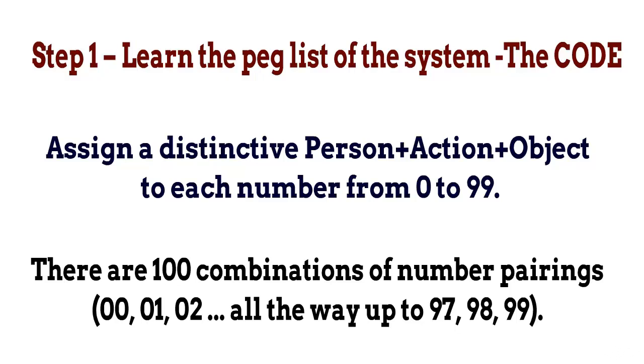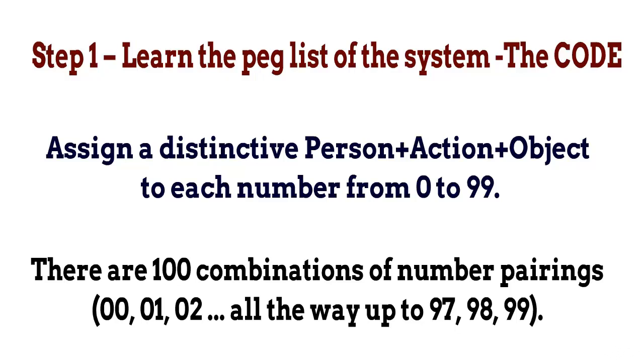The images can be anything. Some people assign persons, actions, and objects that are completely unrelated to the numbers. Other people have created various systems to classify these images. It doesn't really matter if they are related to the numbers or not. It just matters that you remember the association.